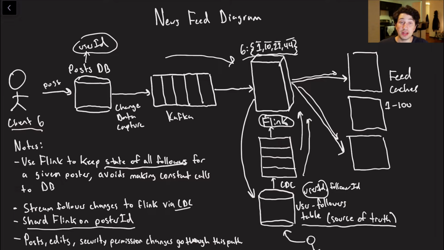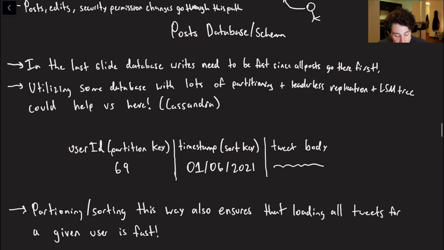Now, of course, keep in mind, this is pretty expensive, right? Objectively, it is now taking a tweet a very long time to get into one of these newsfeed caches. But at the same time, it doesn't really matter if a tweet takes a while to get there, because all that matters is the user sees their tweet hit the PostDB, and then they think they're good. And then maybe 5 minutes later, it gets into everyone's caches, but they don't have to know that. It's all asynchronous. And at the end of the day, this is going to make everyone else's reading experience a lot better, and they're going to keep coming back to our site.